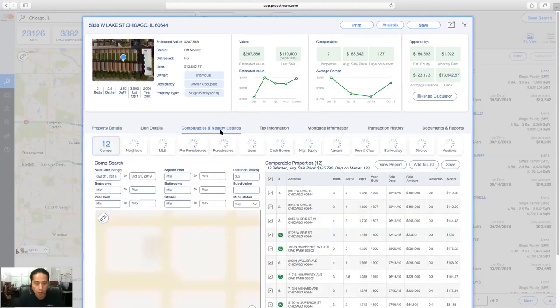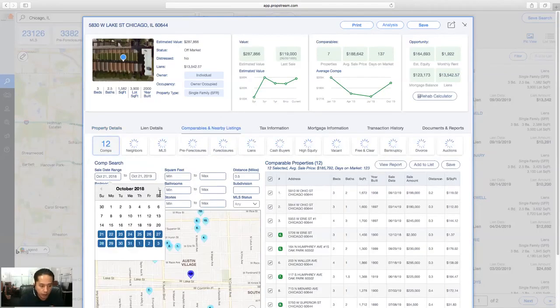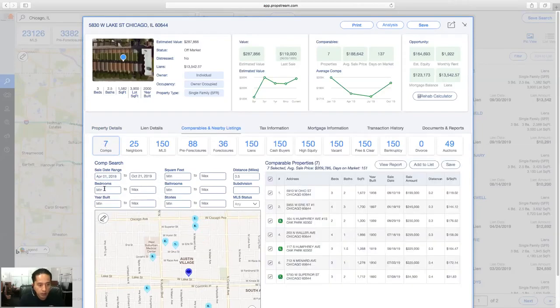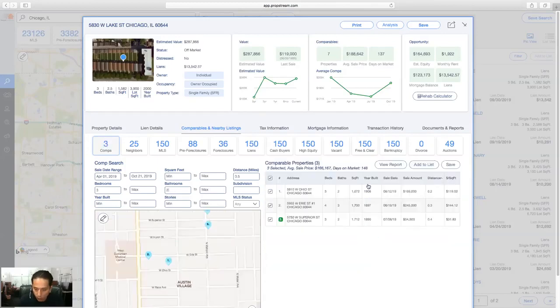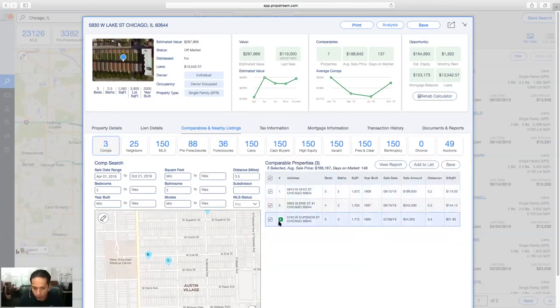We can then run comps on that property. I can go, let's say, just until the last 6 months, apply my details, 3 bedrooms, 2 bathrooms. Once I get my results here, here's a cash buyer. I'm going to knock that person off. Property range is about $222,000.